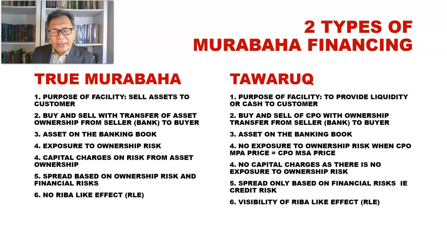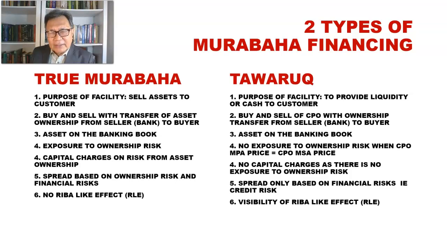So when the selling price is dictated and defined, the customer has an obligation to pay off the facility based on the selling price, which is actually the debt that the customer now owes the bank, to be paid over the tenure of the facility.